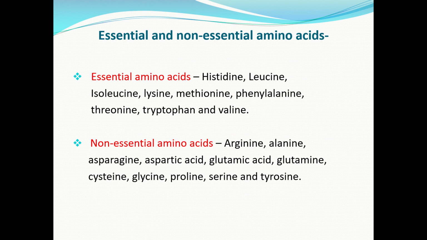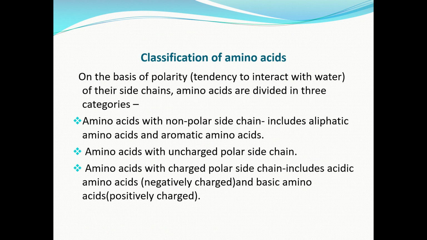Examples of essential amino acids: histidine, leucine, isoleucine, lysine, methionine, phenylalanine, threonine, tryptophan, and valine. Non-essential amino acids are arginine, alanine, asparagine, aspartic acid, glutamic acid, glutamine, cysteine, glycine, proline, serine, and tyrosine.